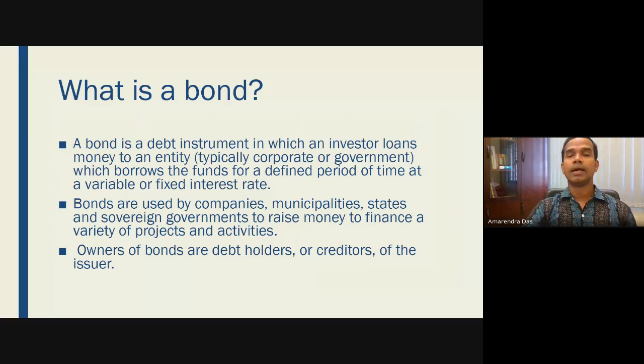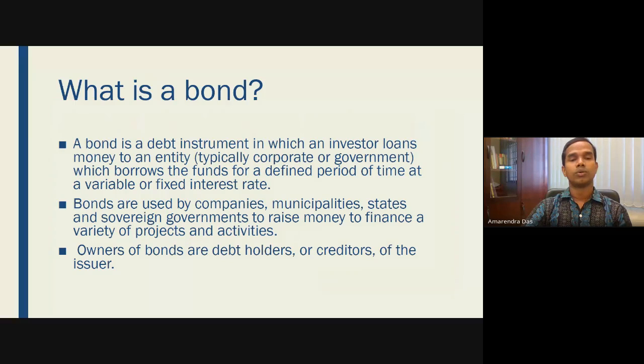So it could be given by a corporate sector or it could be given by the government. So bonds are used by companies, municipalities, and then the state government, then the national government, which is basically a sovereign government, to raise money to finance different varieties of projects or activities. So when government borrows from the public, they borrow money through the government bonds. By selling government bonds, they can mobilize the money.